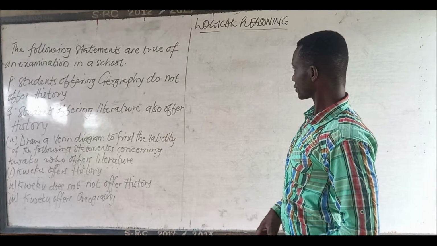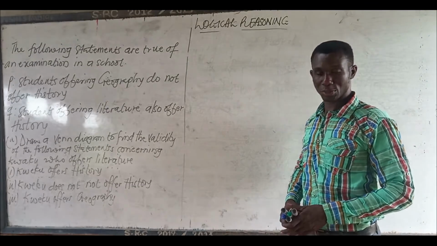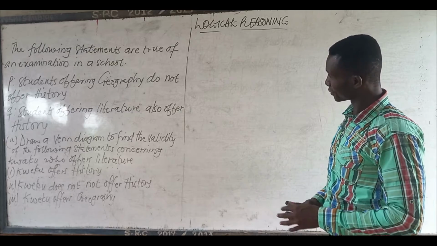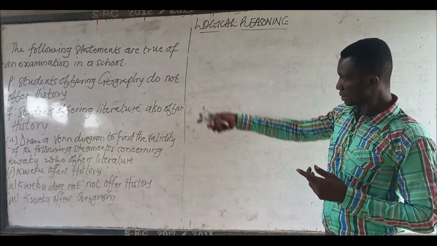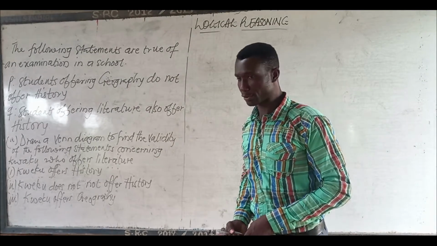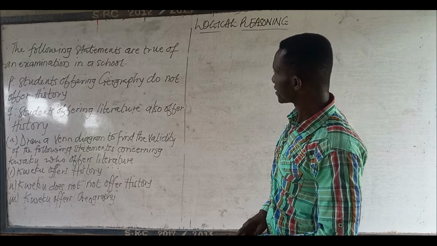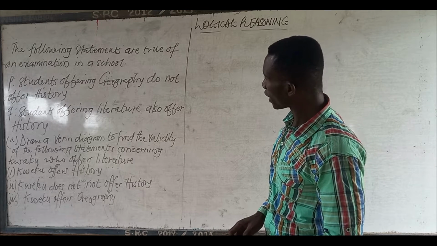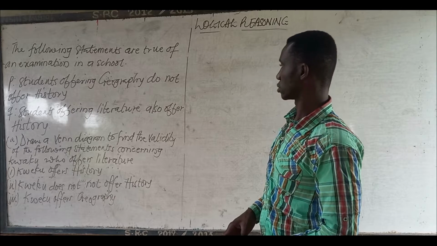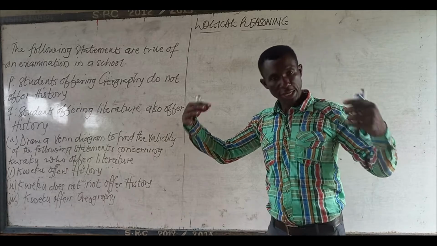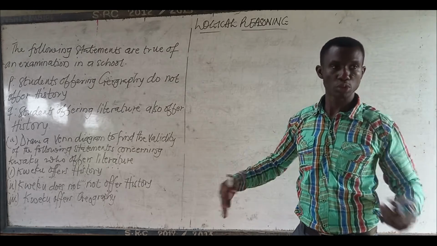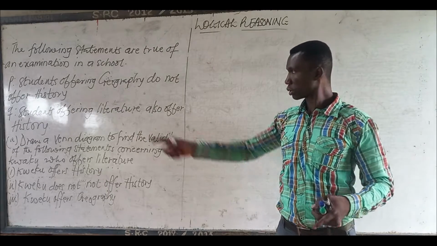Okay, now let's continue with our questions on logical reasoning. Let's solve this question on logical reasoning. The following statements are true of an examination in a school, meaning that the universal set we are talking about is limited to a school. It's obvious.